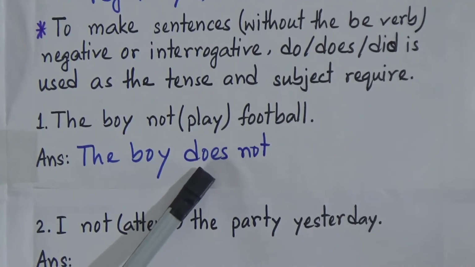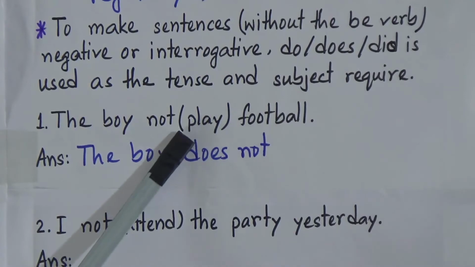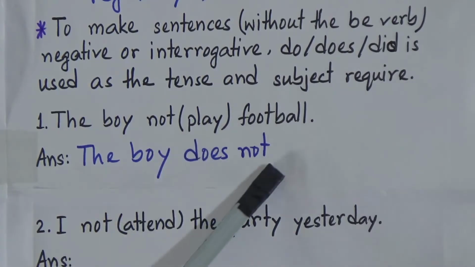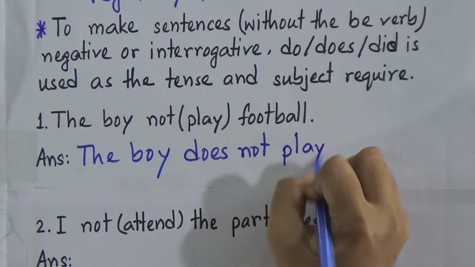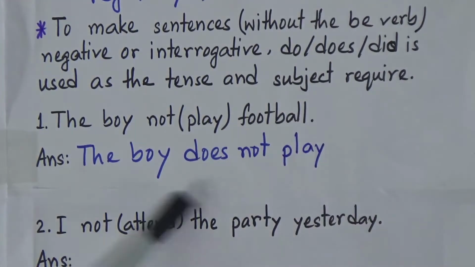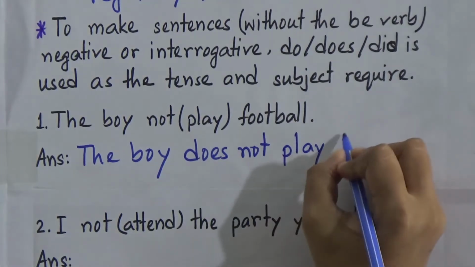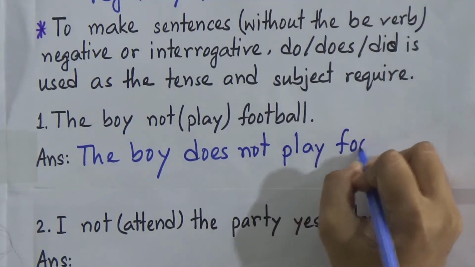Now my dear students, look at this example and remember it. After do, does and did we always use the present form of the verb. I repeat, after do, does and did we always use the present form of the verb. That means the base form of the verb. So what is the verb here? Play. So we will write play here. The boy does not play, and now the rest of the sentence, football.